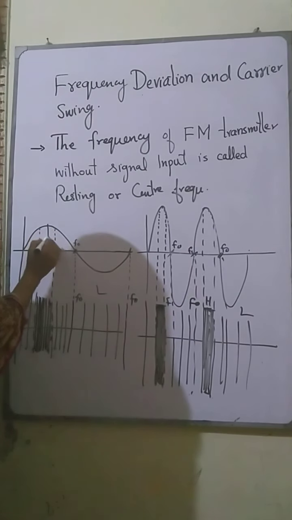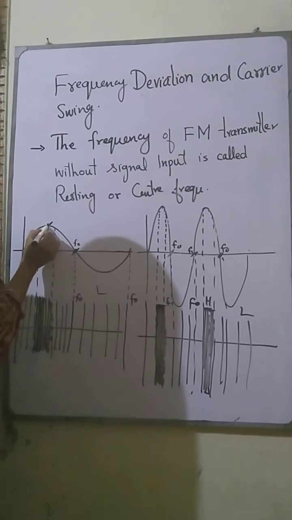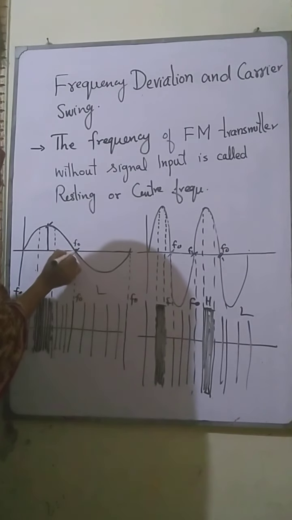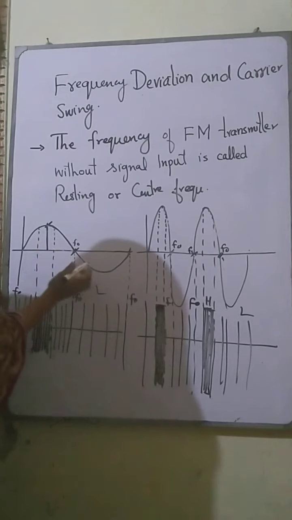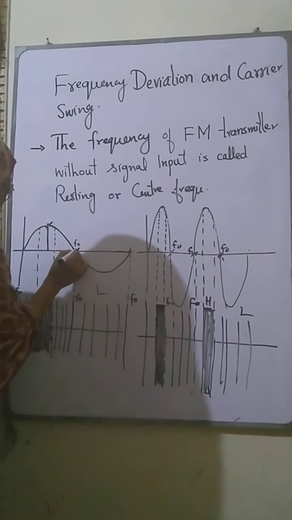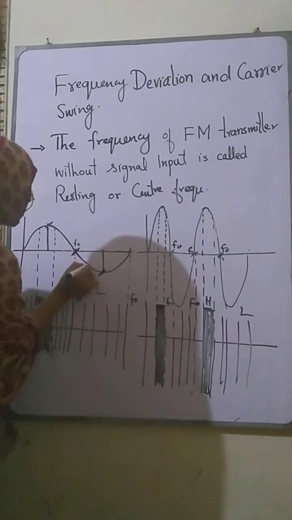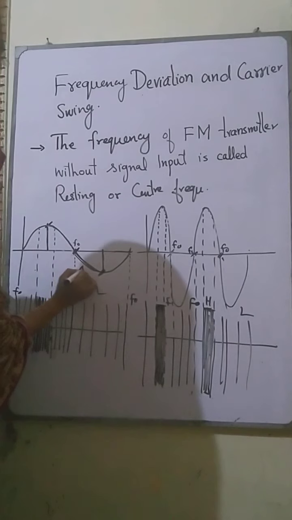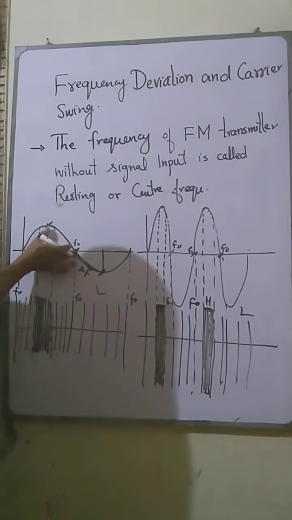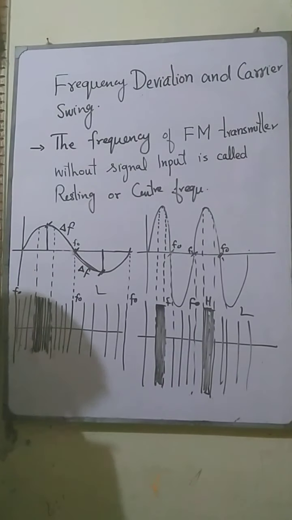Frequency deviation means the deviation from the maximum to the resting frequency. And when we are going from the resting frequency towards the minimum point, that is also the frequency deviation. This part is indicated by delta f, and this part is also indicated by delta f.